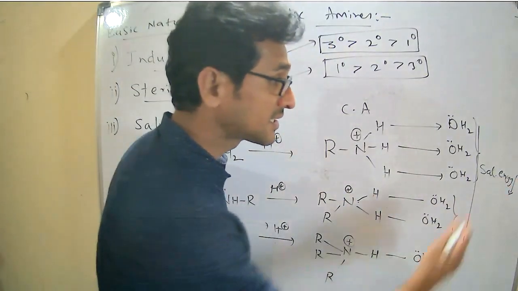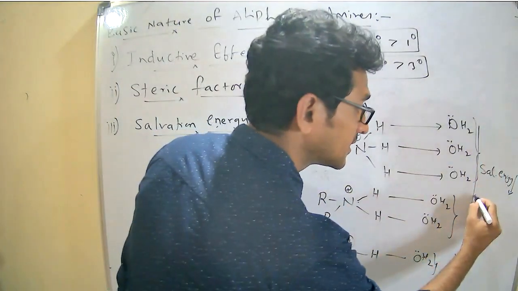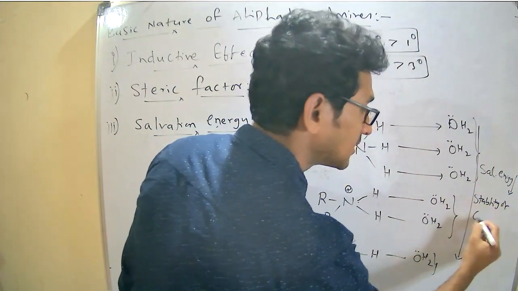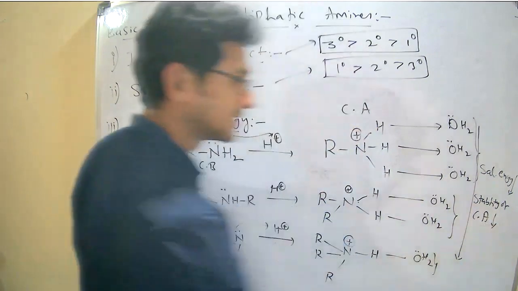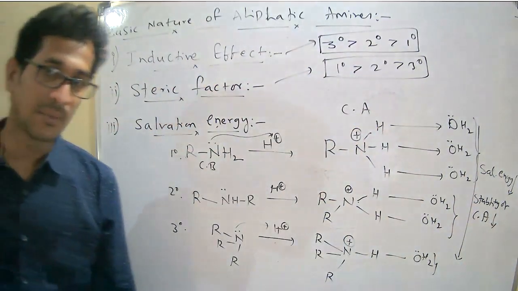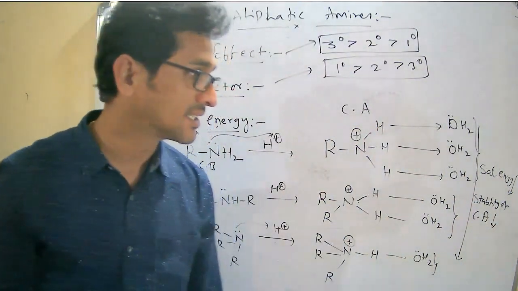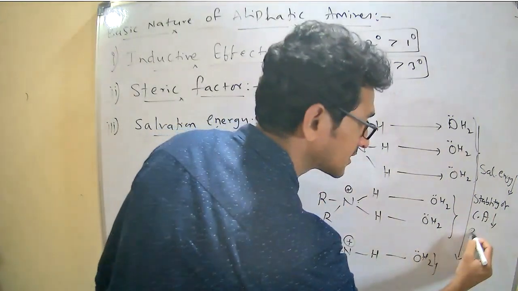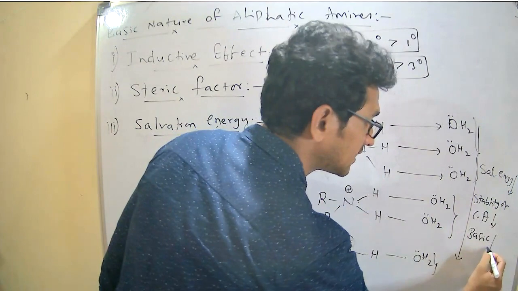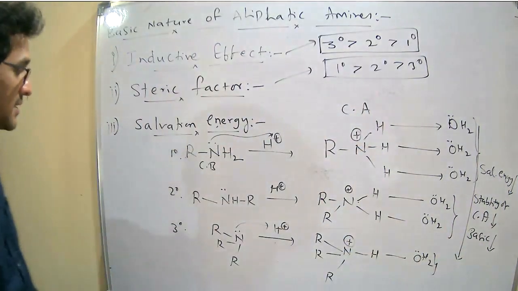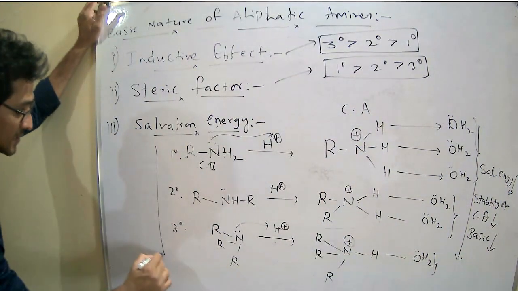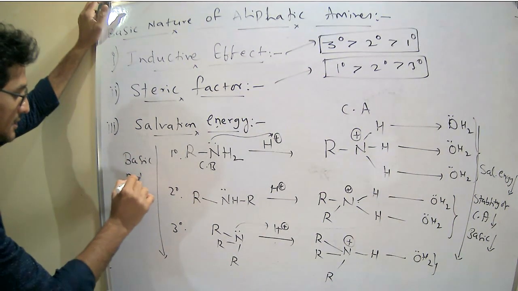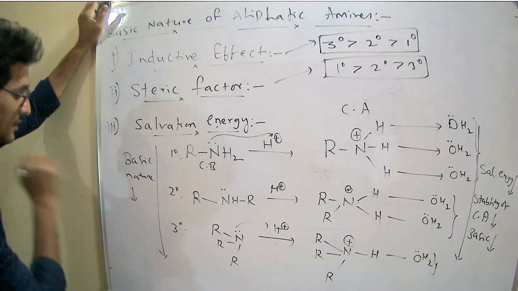Solvation energy decreases means stability of conjugate acid decreases. Once the stability of the conjugate acid decreases, basicity also decreases. From top to bottom, basic nature is decreasing.